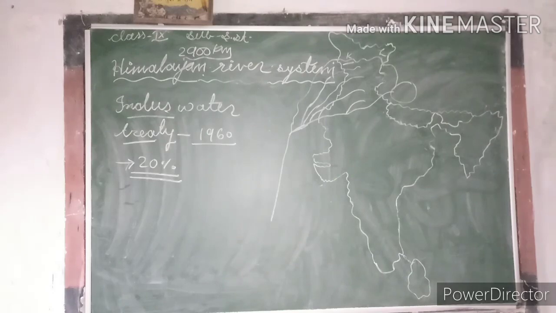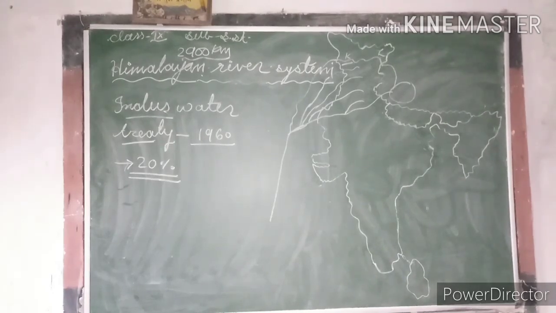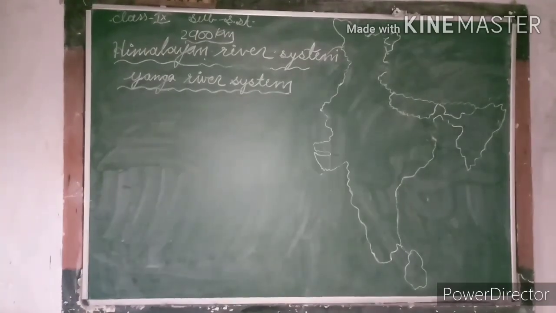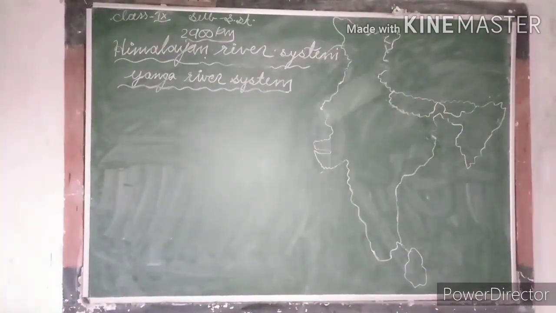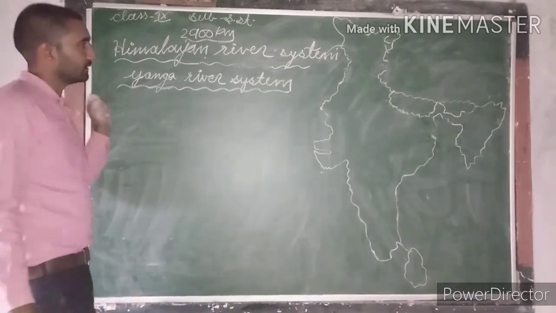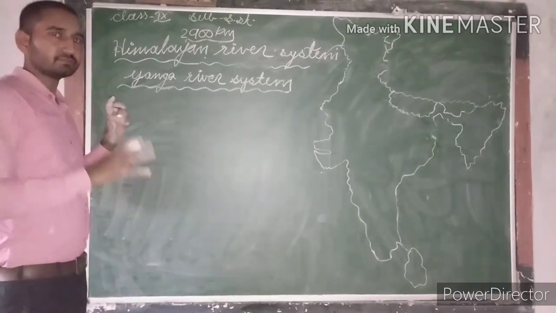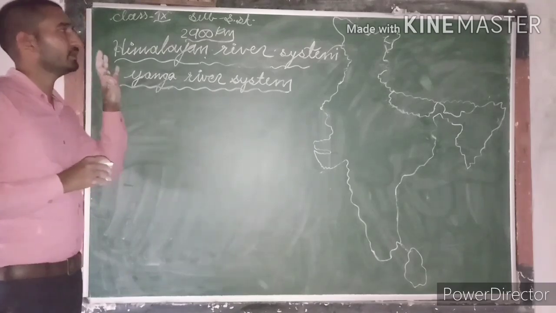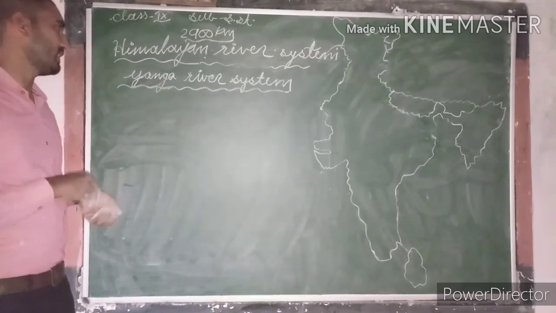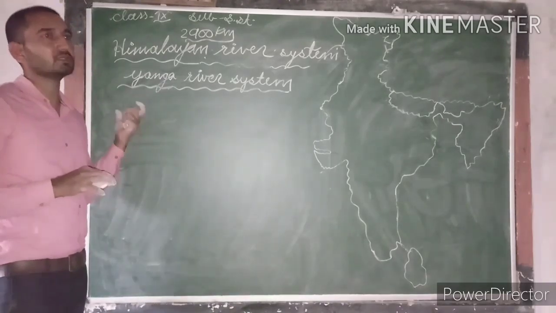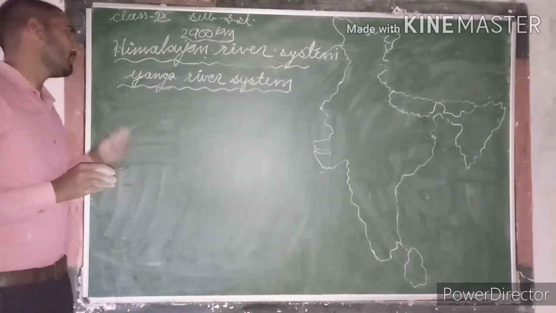Now the next river system which we are going to discuss is the Ganga river system. The Ganga river system is another major system related to the Himalayan river system. Or guys, we can say this is the most important river system of India.